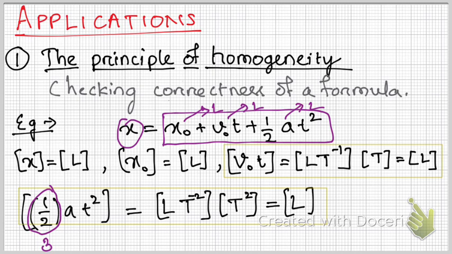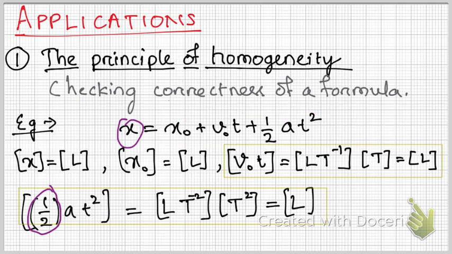Therefore, this equation sometimes isn't valid. So in other words, if the principle of homogeneity is followed in a formula, then it may be correct. If it doesn't follow, then certainly it is not a correct formula.